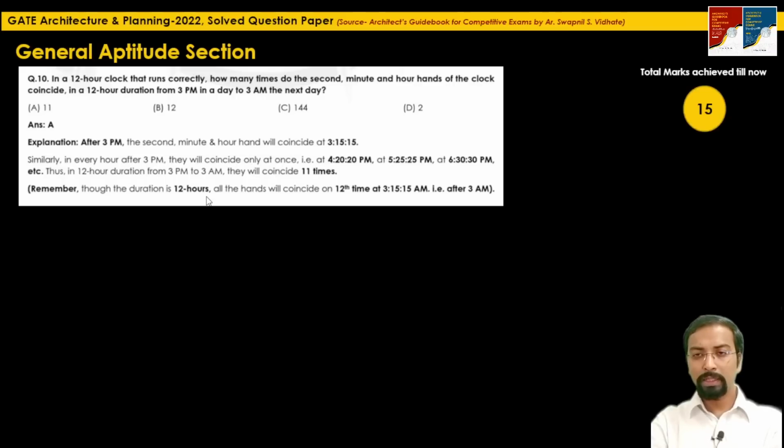So in this way, all the 10 questions of general aptitude were easy to solve, and achieving full 15 marks for this general aptitude question was an easy task for GATE 2022 question paper. So after this, we will solve the part A, which is common for architecture and planning students, a common and compulsory part.